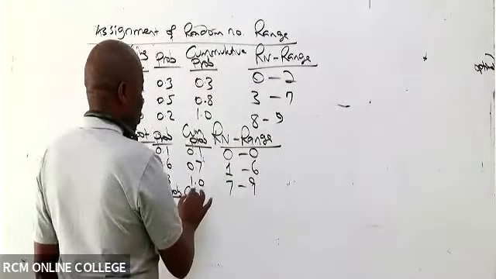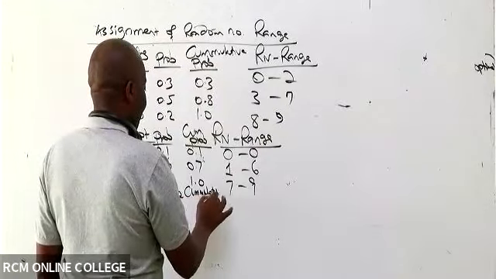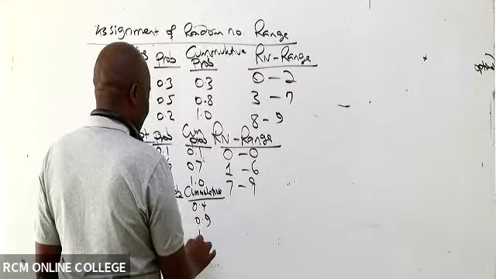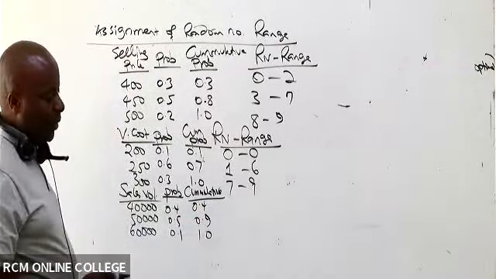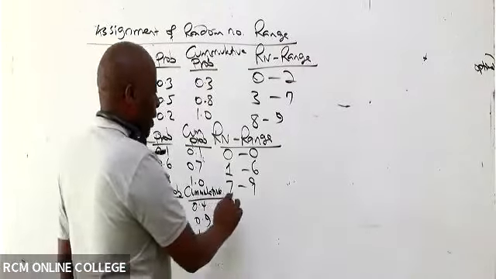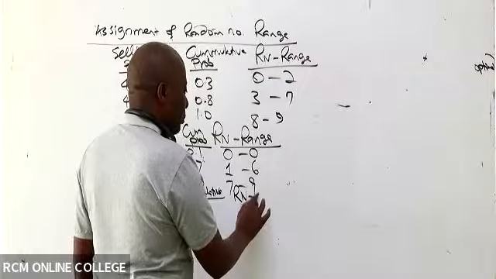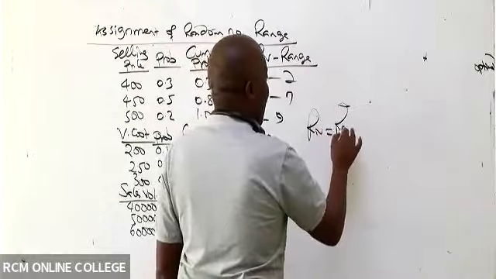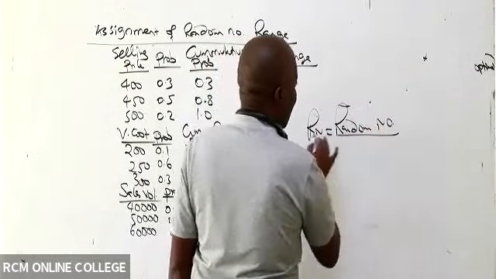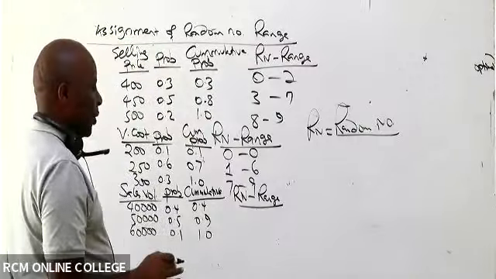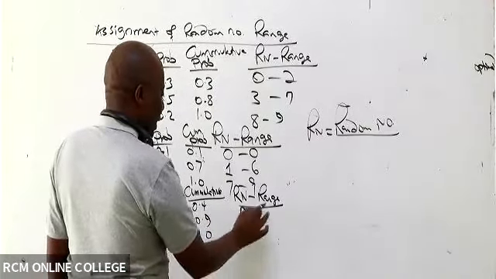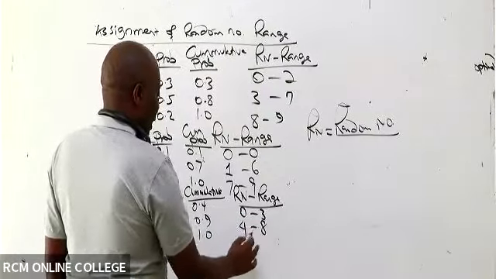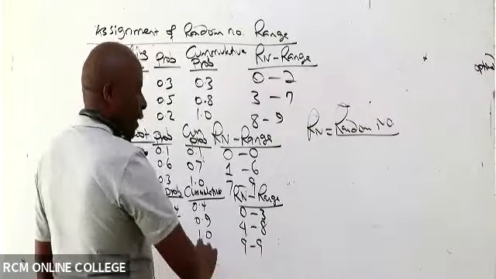So first, Mwalimu do the cumulative, right? So cumulative is 0.4, 0.9, and then 1.0, isn't it? And then now out of this, I can get what we are calling random number ranges. And remember this Rn that I'm talking about, Rn stands for random what here? Random number. So then this one will be 0 to what here, somebody? 3, 4 to 8, and then lastly, 9 to 9, or just 9, isn't it?